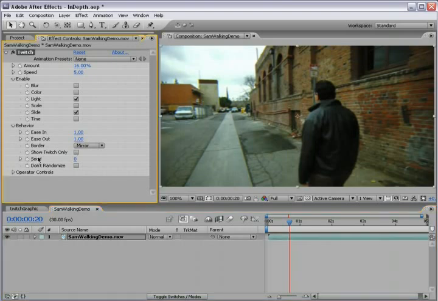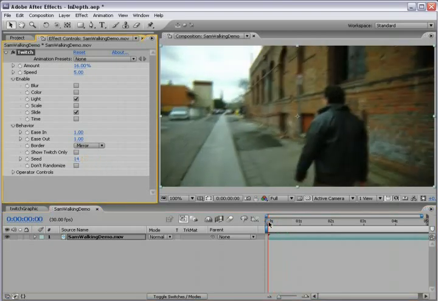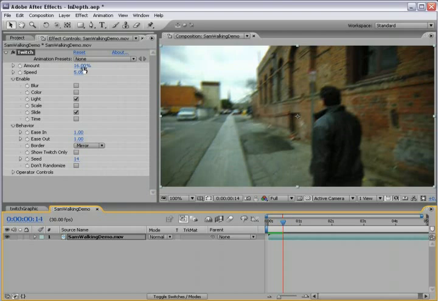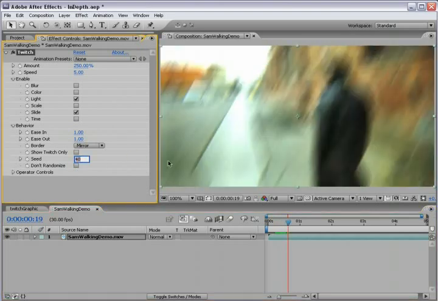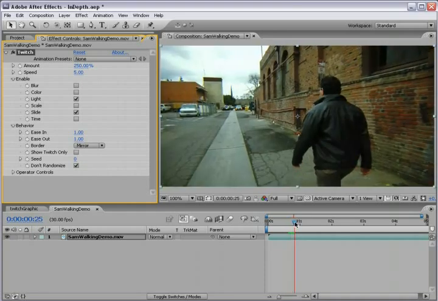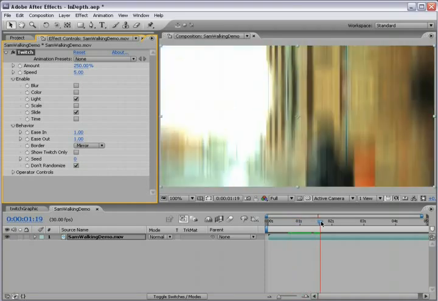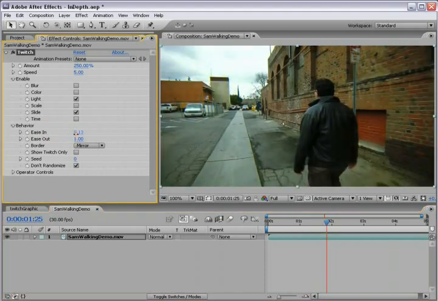We have our random seed. So say you just want something different, just change this number and the twitching will completely change. Depending on what this number is, different things are going to happen. The default is 0, don't randomize. What that does is make every value the same. Of course there's going to be differential because of the ease in and the ease out, but for things that don't change, this allows your twitches to be the same intensity every single time.